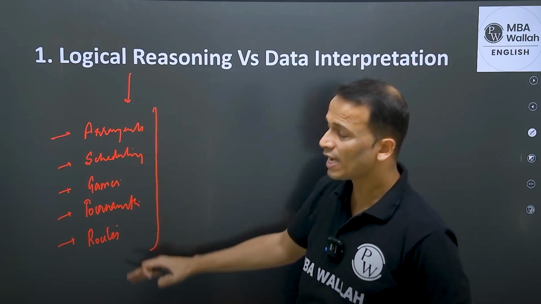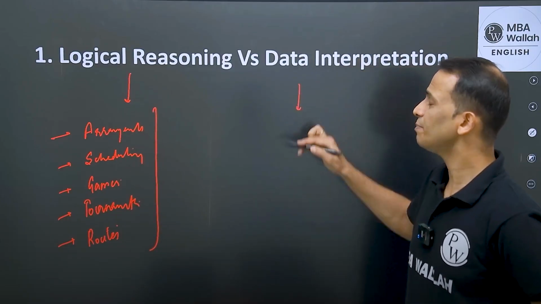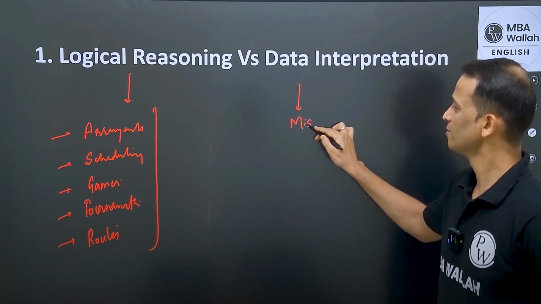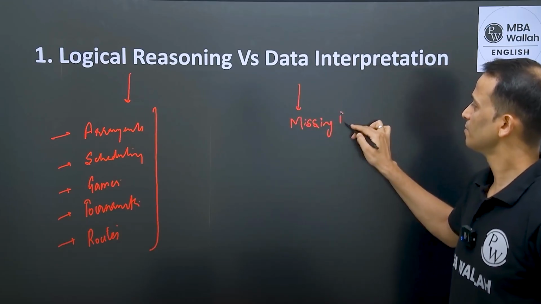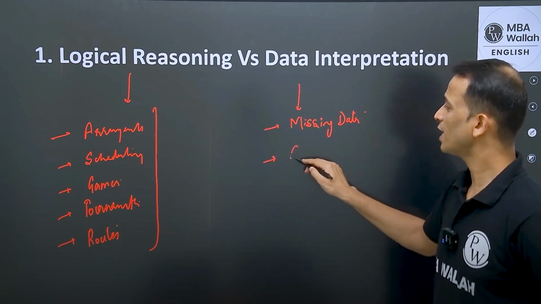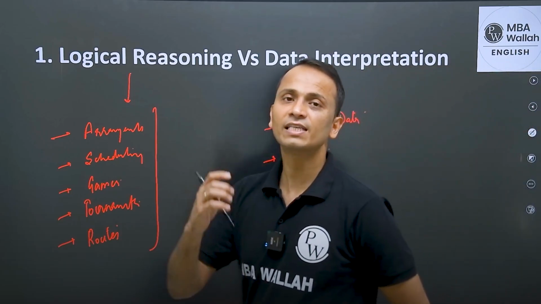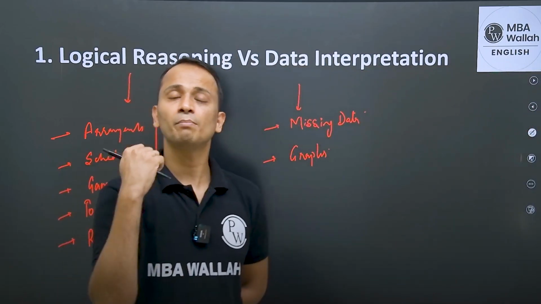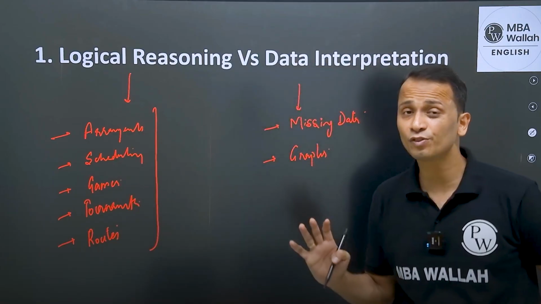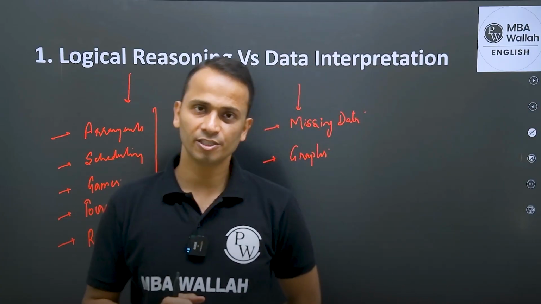So are we good at all these topics or not, right? Then in data interpretation, you may get different types of sets like missing data. You may get questions on different types of graphs. Like last year, we have seen candlestick, bubble charts, bar graphs, line charts. So the data can be given to you in any of the forms. It's just that the set is full of calculations, right?